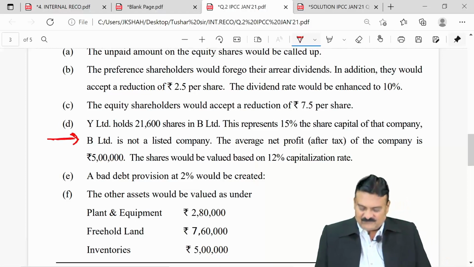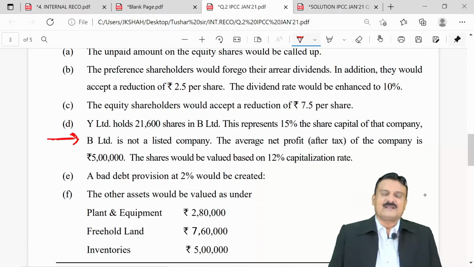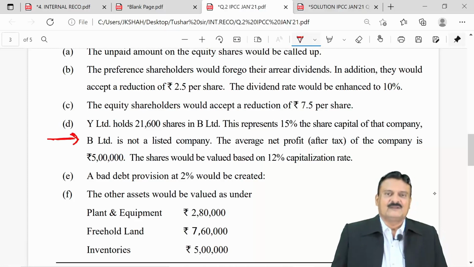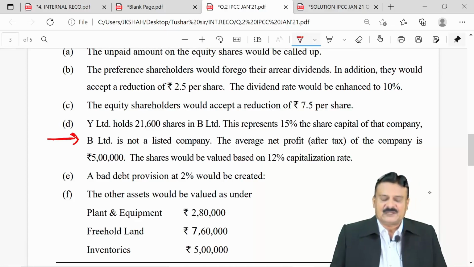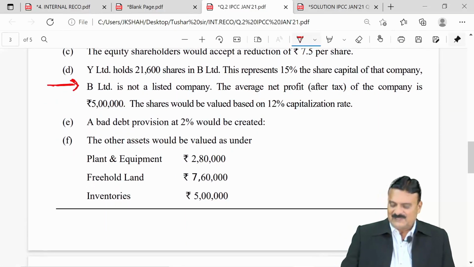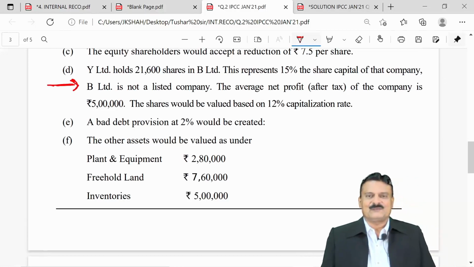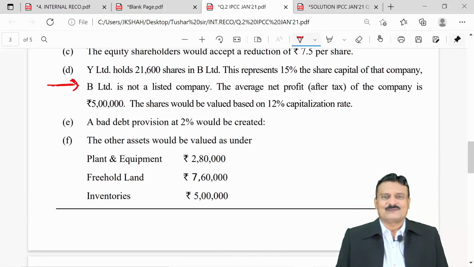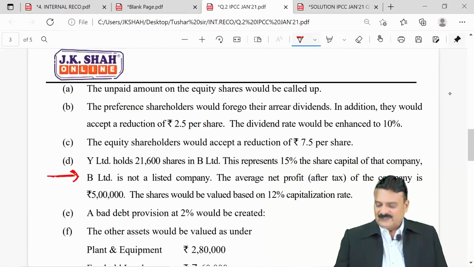The average net profit after tax of the company is 5 lakh. So, that B Limited where we have made the investment, that company's net profit after tax is 5 lakhs. The shares would be valued based on 12% capitalization rate. And the most important adjustment is for the valuation of our investment.